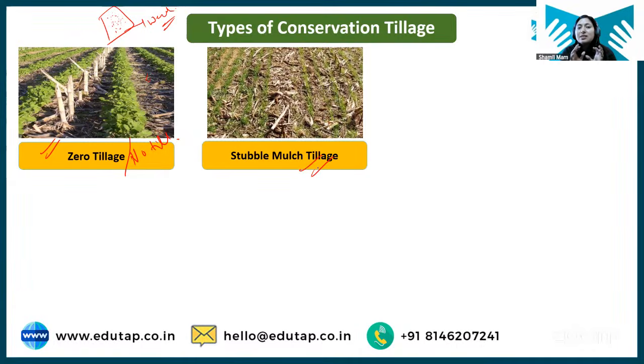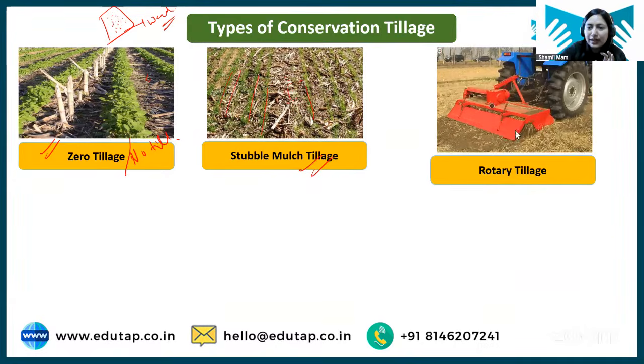we keep this stubble on the field. Okay, we do not remove this stubble from the field. We keep the stubble of the previous crop on the field, we do not remove it, and this stubble will act as a mulch. Okay, and we will just open the soil where seed sowing is required. You can see here this stubble of the previous crop is already here, and the crop is growing in lines here. So these lines are open where we want to sow the crop. So that is stubble mulch tillage, right?